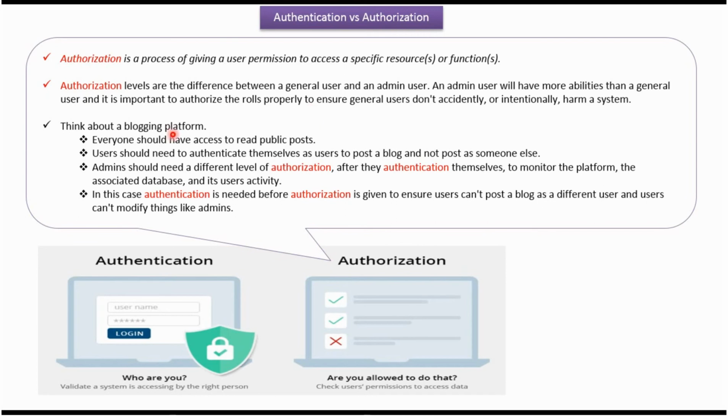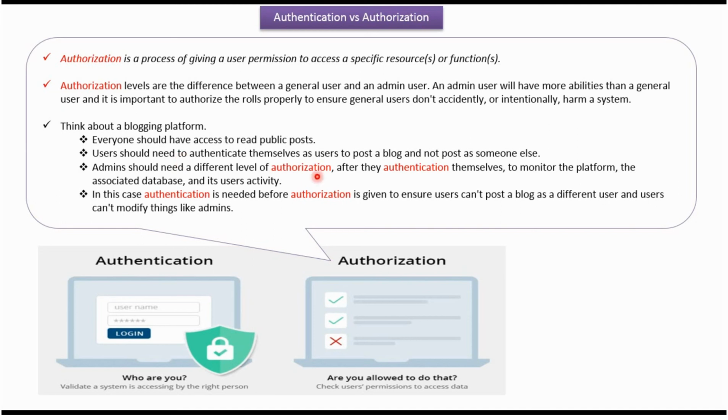We can take the example of a blogging platform. In a blogging platform, everyone should have access to read public posts. And suppose a user wants to post a blog, then the user needs to authenticate themselves as a user. Then only they can post the blog. And a user cannot post the blog as someone else.